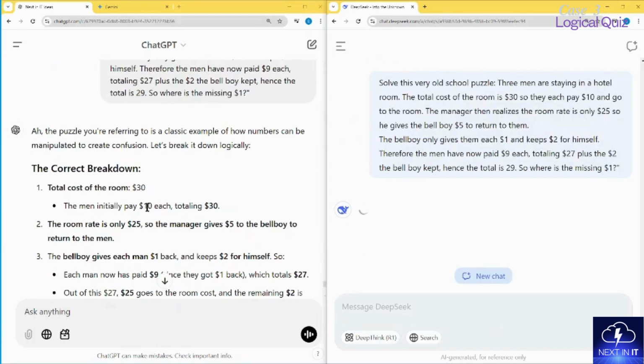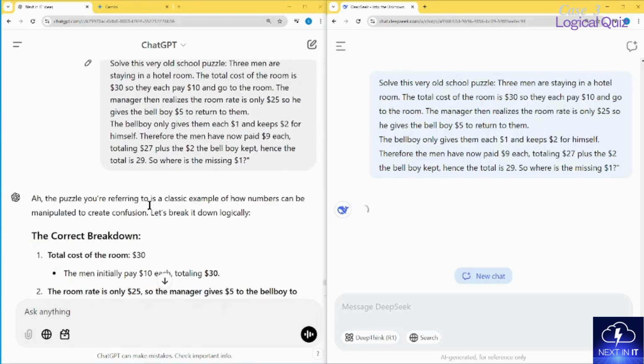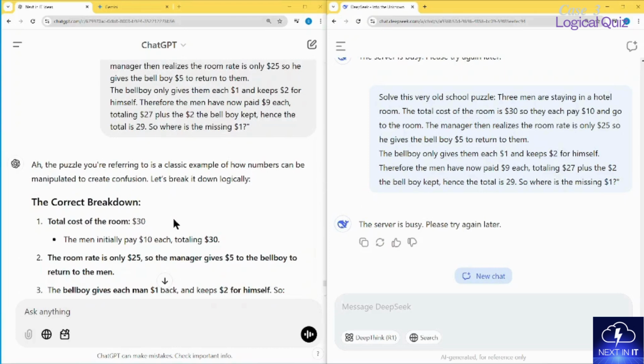So here it is. This is a puzzle which you might have heard: three men are staying at a hotel. The total cost of the room is $30, so each of them pays $10 to go to the room. The manager then realizes that the room rate is only $25, so he gives the bellboy $5 to return to them. The bellboy only gives them each $1, so each of them has paid 9, like 10 minus 1, and he kept $2 for himself. Therefore, the men have now paid 9. So 9 times 3 is 27, and the bellboy got $2, so the total is 29. So where is the $1 missing? Let's see how it handles it.